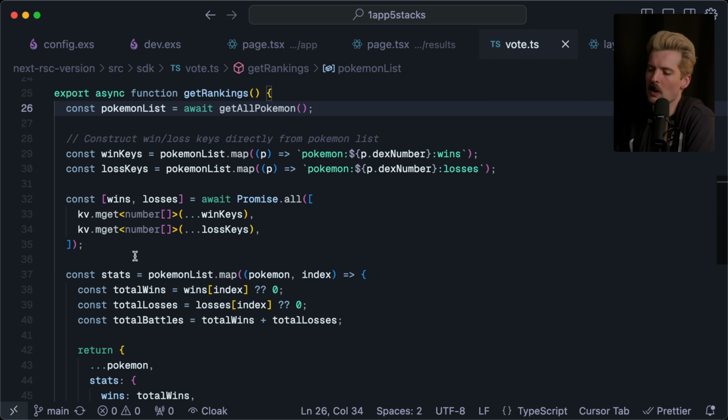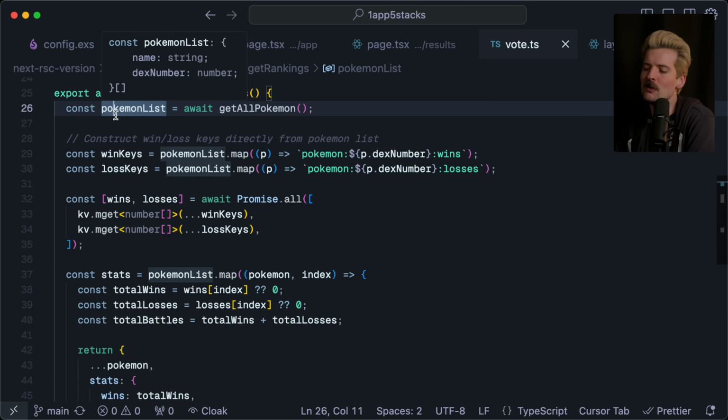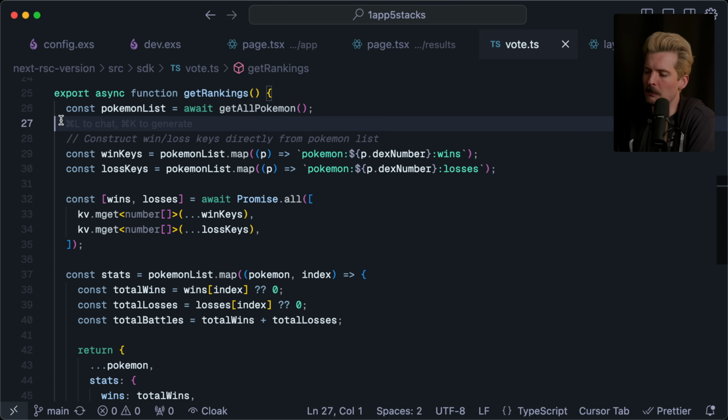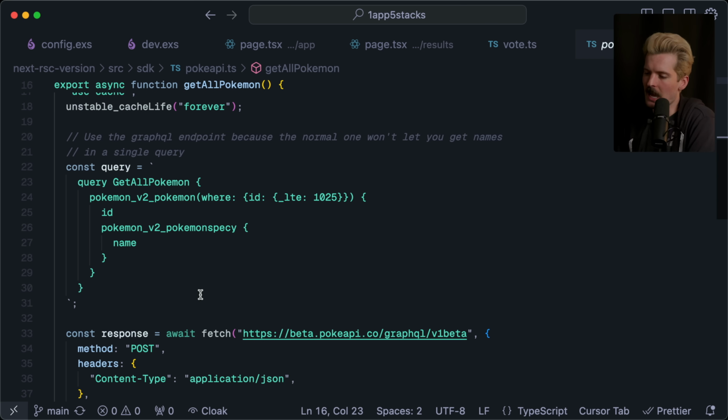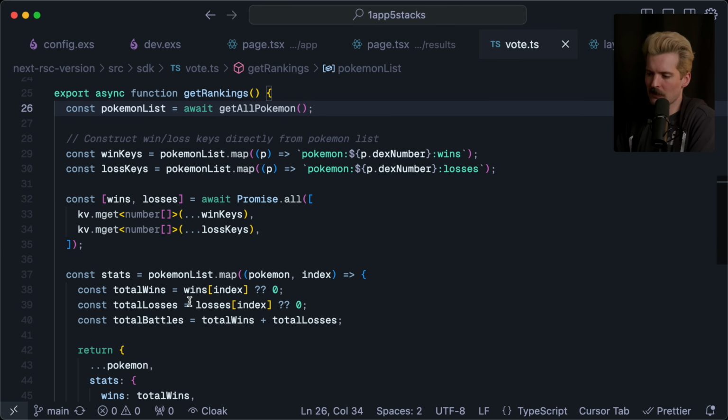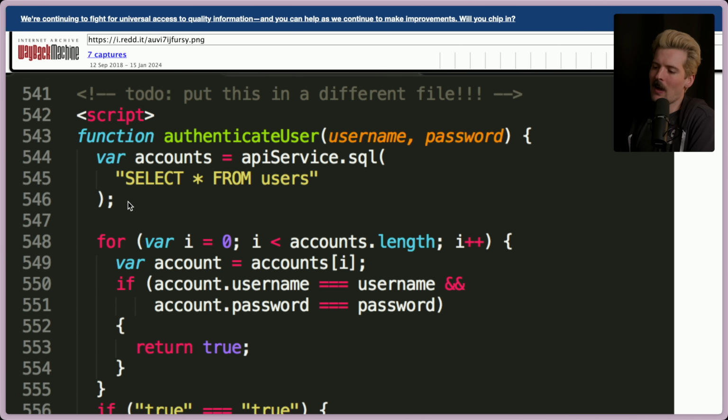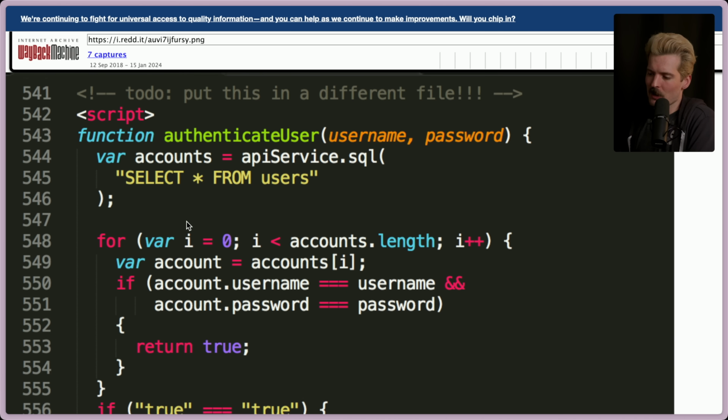I was going to show code where I select every single value from my SQL database. I don't even do that here. I knew better. I grab all of the Pokemon, which is coming from a cached API call. But first off, this only runs on the server. And second off, I'm not selecting star from a table on my database in my code. So much less bad.